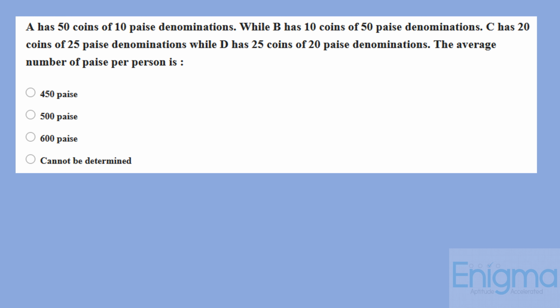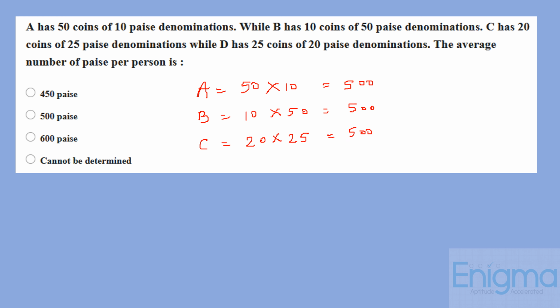Okay. So first of all, we'll find out the paise with each and every one. A has 50 into 10, that is 500. B has 10 into 50, that is again 500. C has 20 into 25, which is also 500. D has 25 into 20, which is also 500. As everyone has 500 paise, the average is also 500.